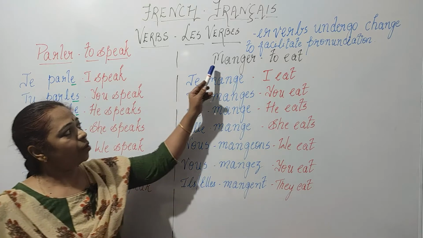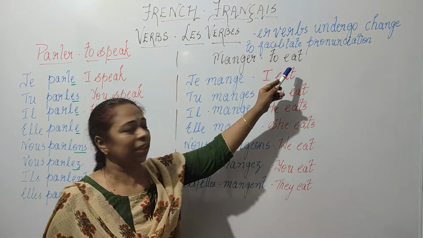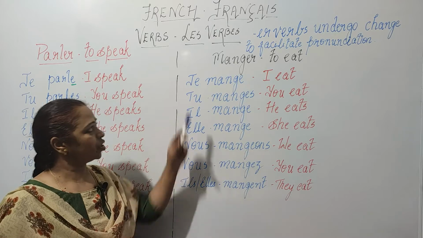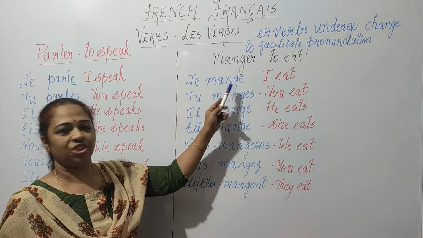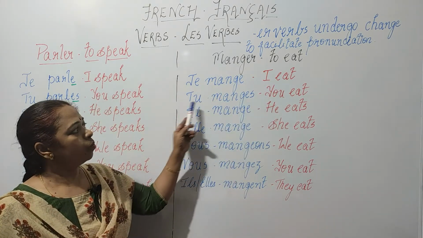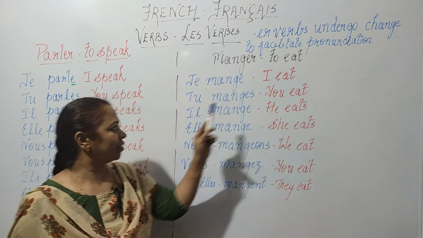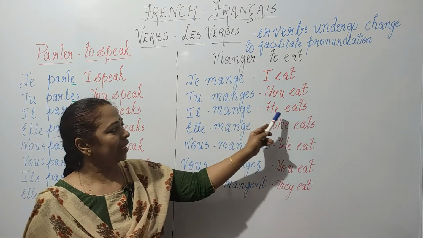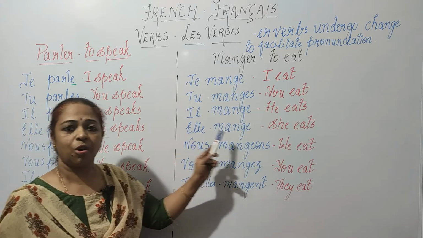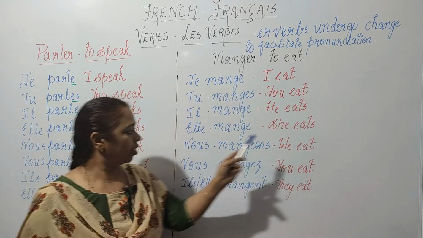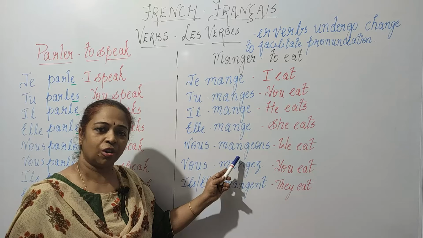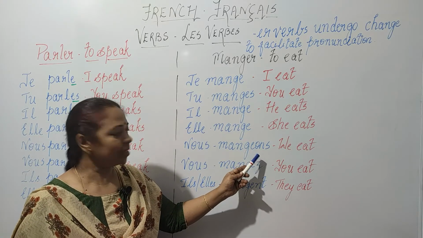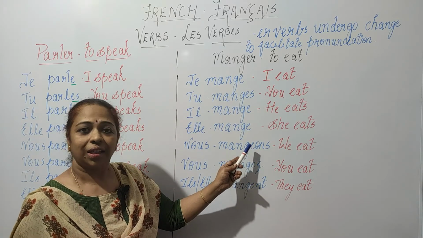So let us check out manger, to eat. Je mange, I eat. Tu manges, you eat. Il mange, he eats. Elle mange, she eats. Nous mangeons. Over here you notice the e is kept.